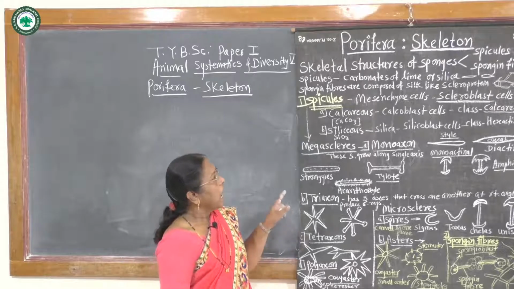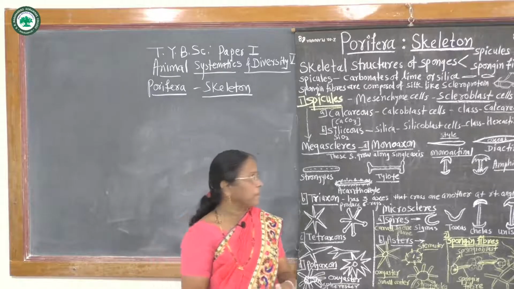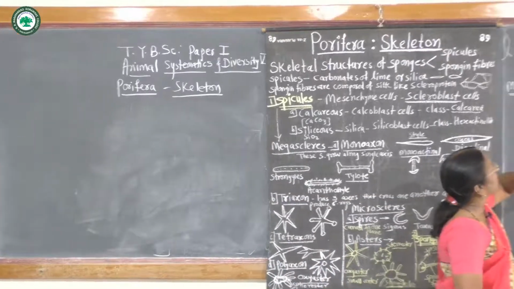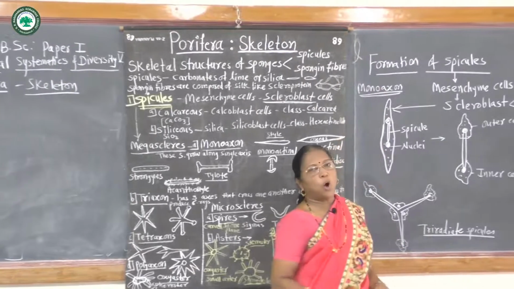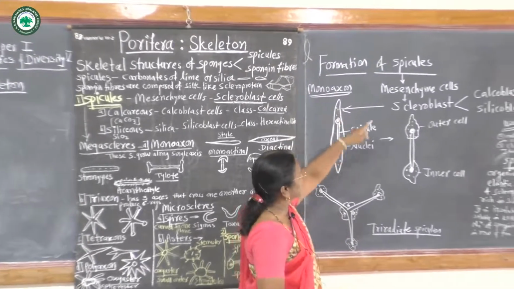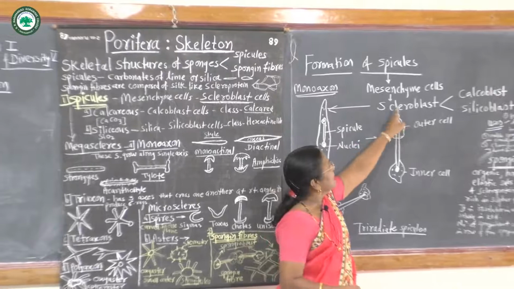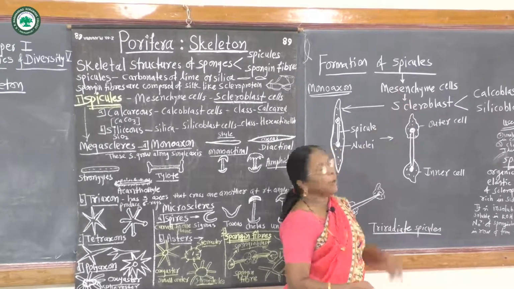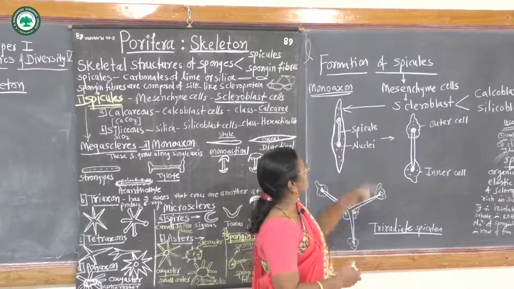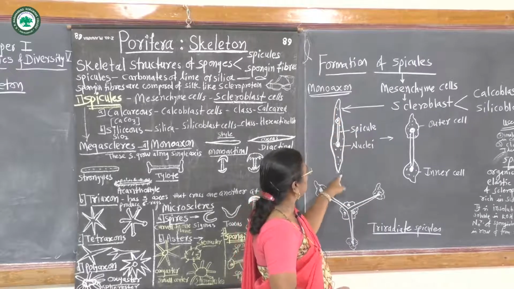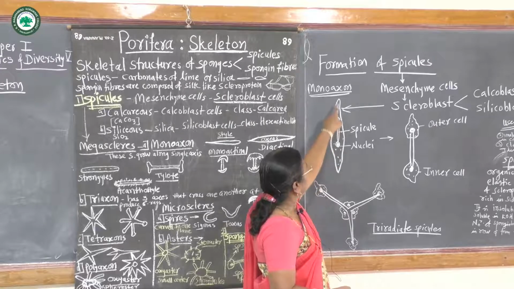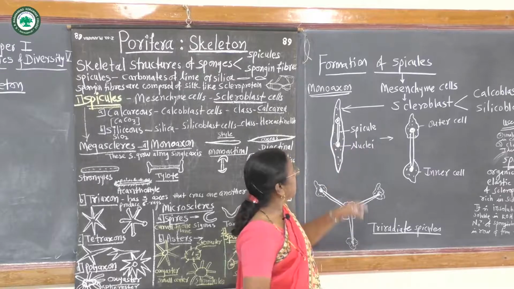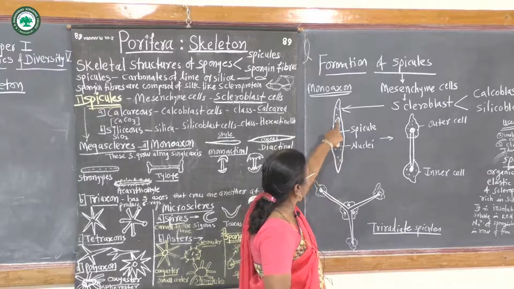Then how do these spicules form? Spicules are formed by scleroblast cells, which are present in the mesenchyme or mesoglea layer. These scleroblast cells are binucleate, with two nuclei.